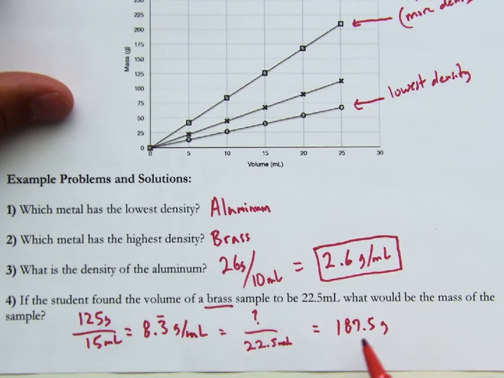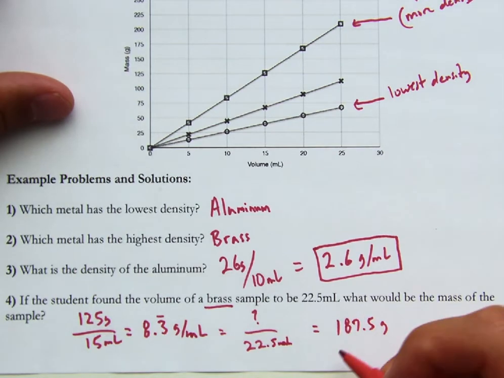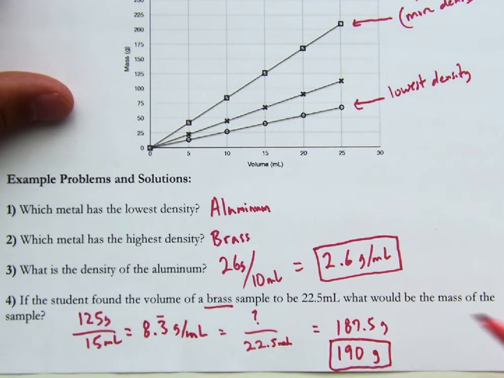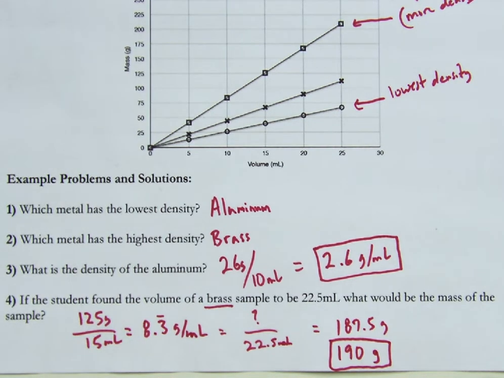So if we multiply this and you get 2 sig figs, that would have to be 190 with no decimal point. So that's 2 significant figures. It's a little bit of a round, but that's the process. You find the density using the chart, taking some point along that line, mass divided by volume, and then you solve for mass by multiplying density by volume.